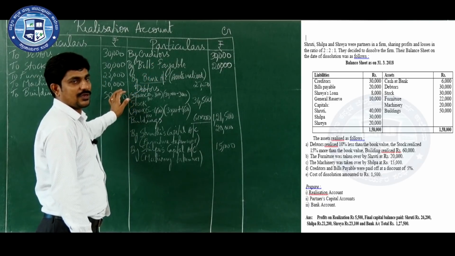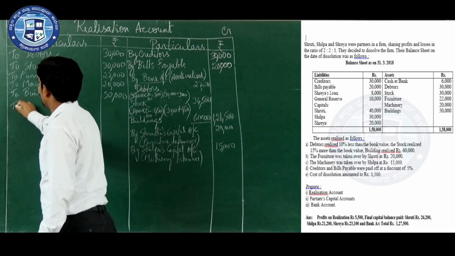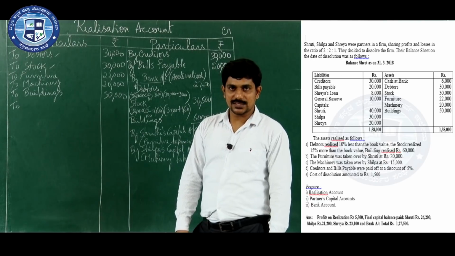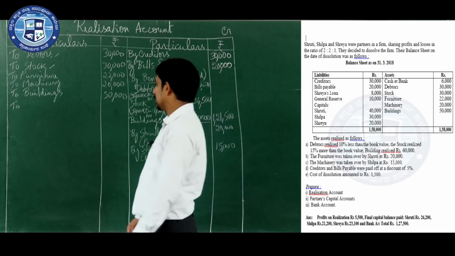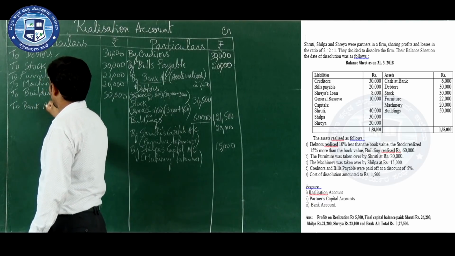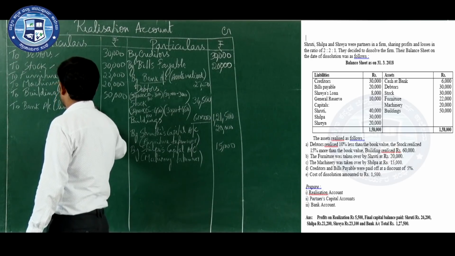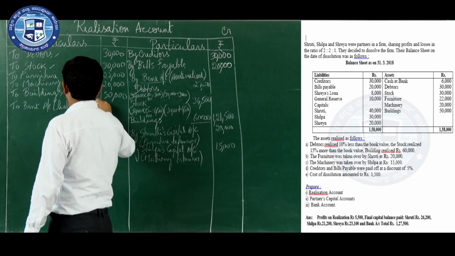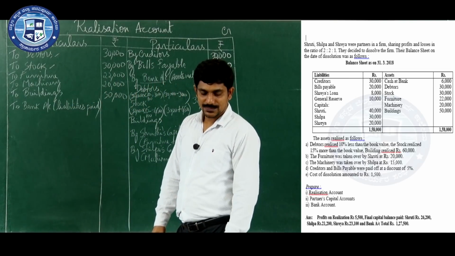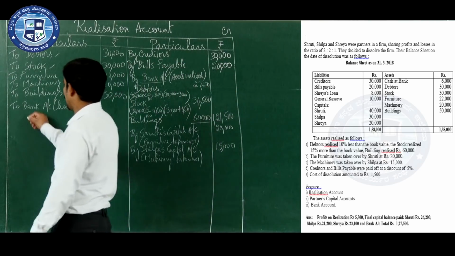Now you have to pay. When you are paying, it will go to the debit side. How will you pay? By cash, but whether cash is there or bank is there. Here bank is given, so which account do you have to take? Bank account. Why are you passing this entry? For liabilities paid. Bank account, that is liabilities paid. What is given? Creditors and bills payable paid off at a discount of 5%.